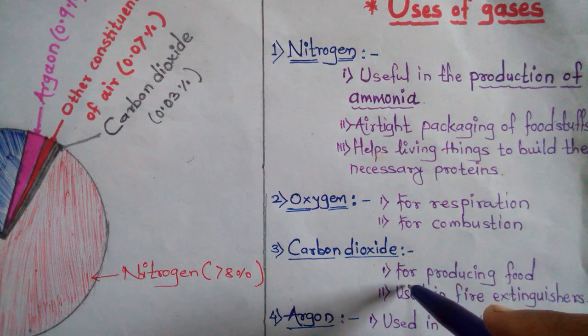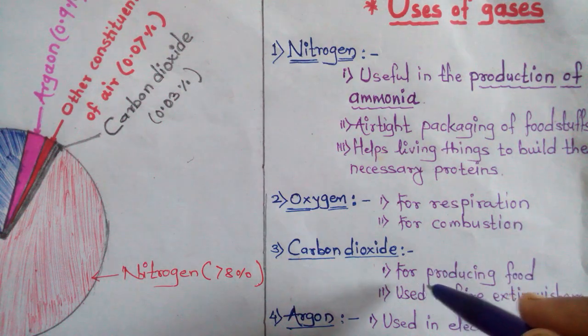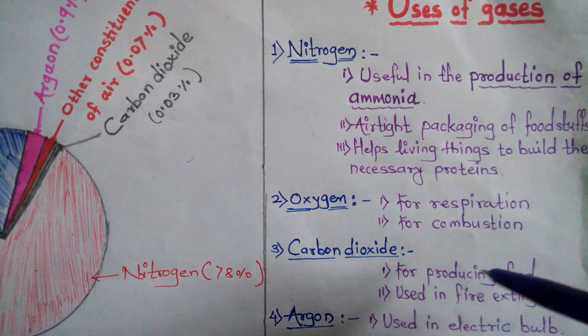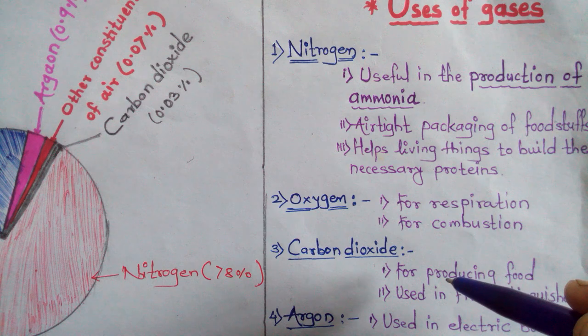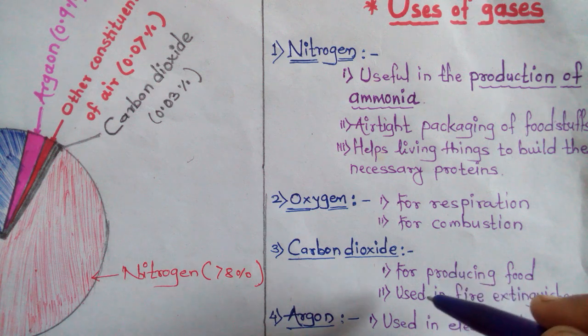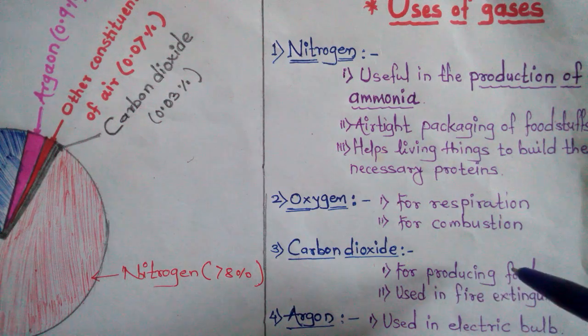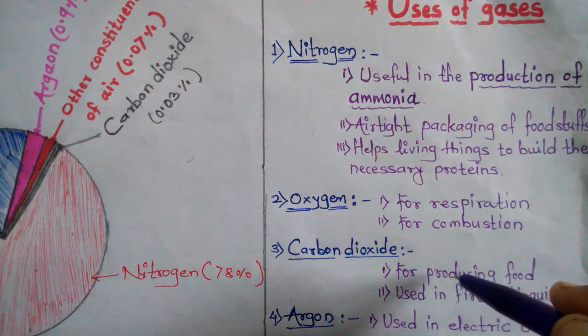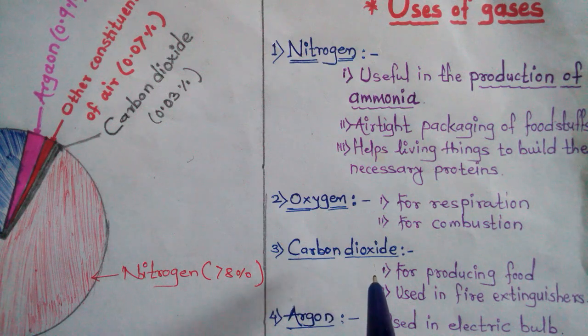At night time we can't sleep under the tree. All of you understood? Because at night plants also inhale the oxygen and exhale the carbon dioxide. But during the daytime plants make their food. At that time they take carbon dioxide and give out oxygen.